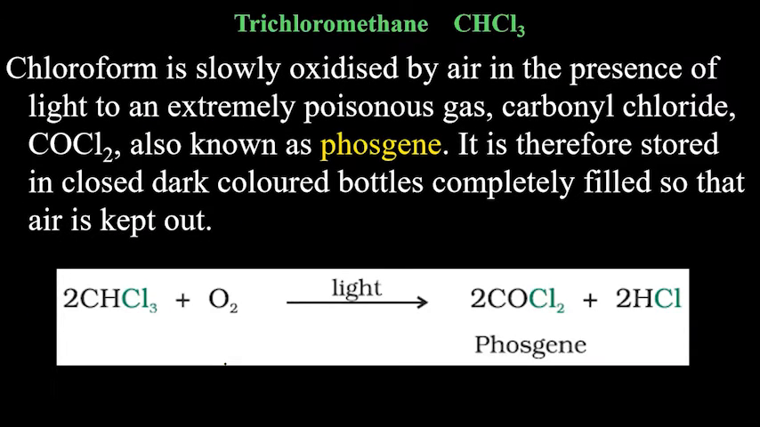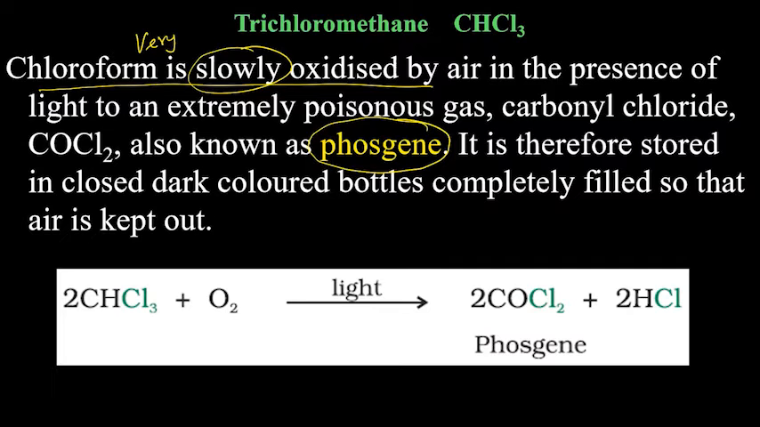This one is very important, and from here a question appears. Chloroform is slowly oxidized by air. This is a very slow process. It is not that if you keep chloroform in air, within 1 minute it will get converted into phosgene. No, it is a slow reaction. So if chloroform is kept open in air, it gets oxidized into phosgene, and phosgene is COCl2, a very, very toxic gas.